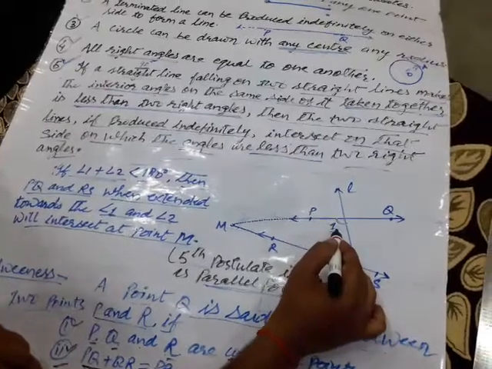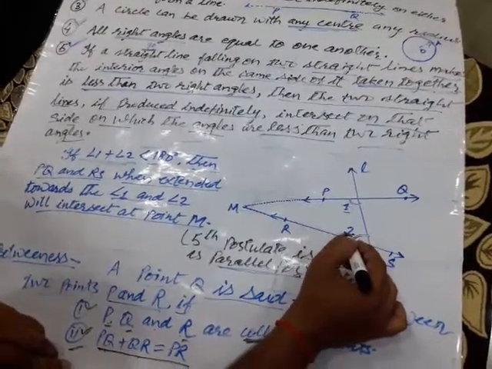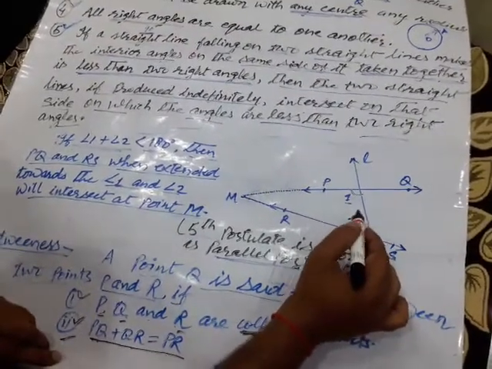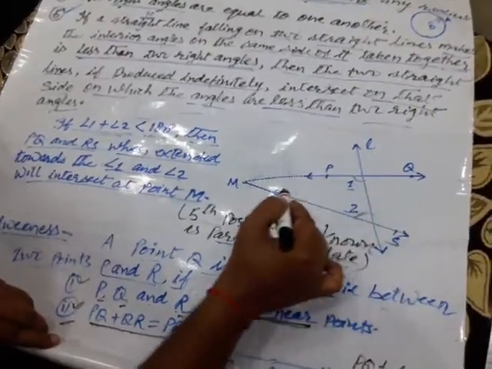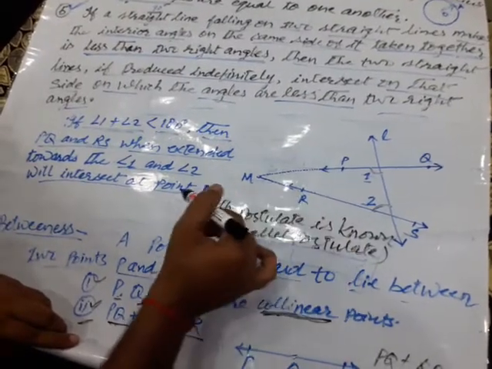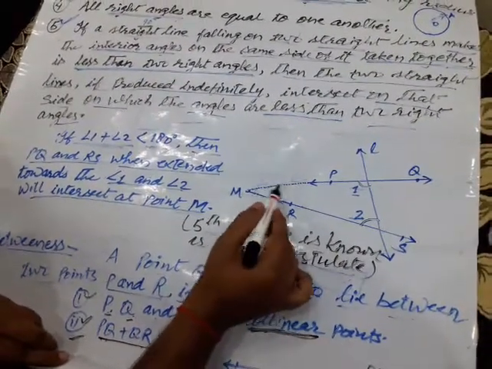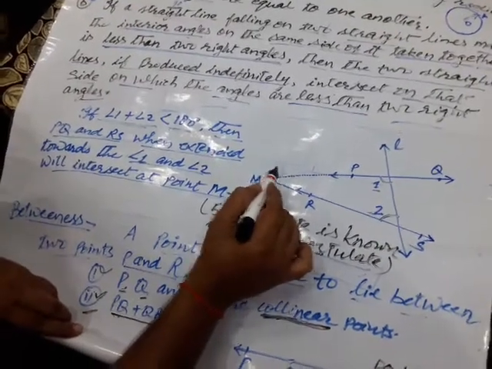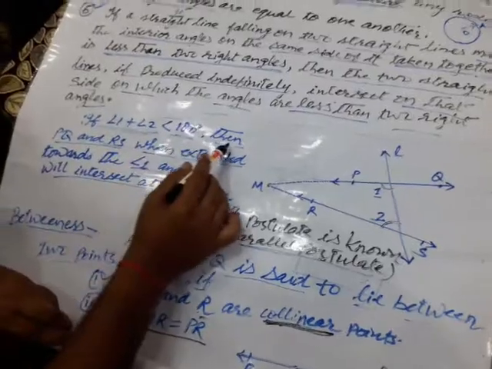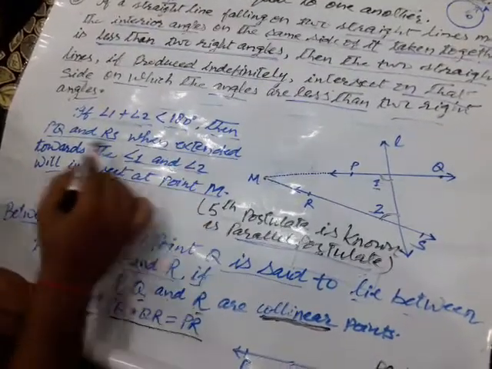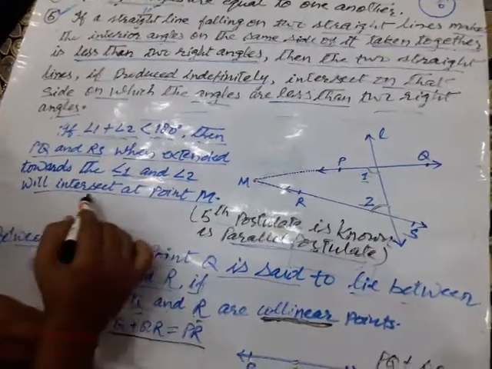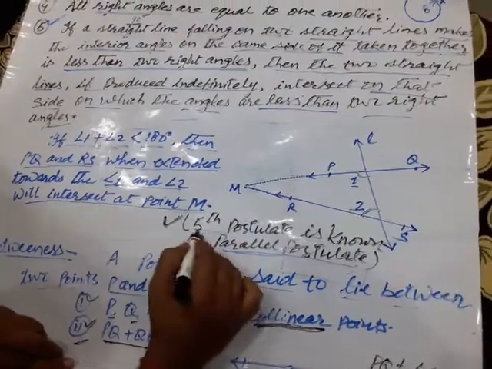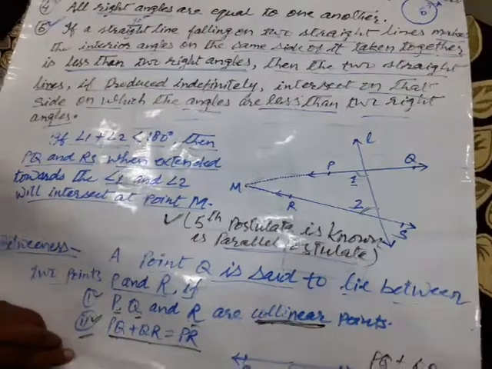When their sum, that is angle 1 plus angle 2, is less than 180 degrees, that is two right angles, then when the lines are produced towards the angles where the sum is less than 180 degrees, they meet at a point, here. It is represented by M. If angle 1 plus angle 2 is less than 180 degrees, then PQ and RS, when extended towards angle 1 and angle 2, will intersect at point M. Once again I remind you, the fifth postulate is known as the parallel postulate.